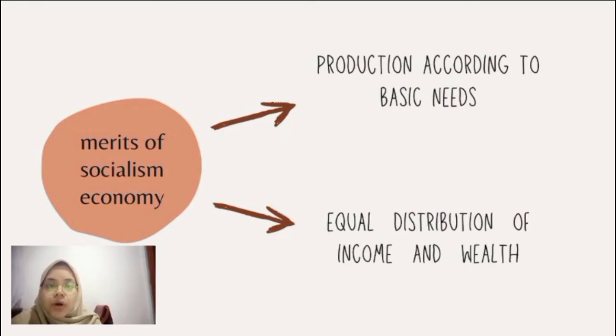Since the government owns all resources and all the economic decisions are made by the government, there is no difference between the rich and the poor. The system provides equal opportunity for all citizens in earning and income. Wealth is also equally distributed since private enterprise is limited. So those are the two merits of a socialist economy.